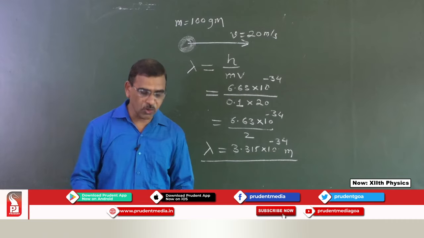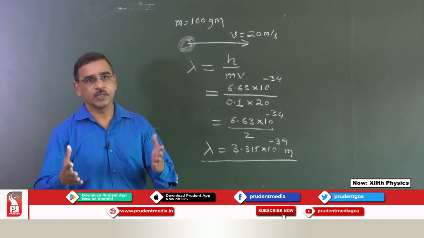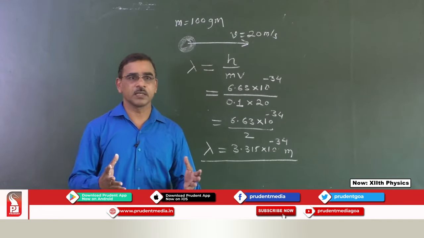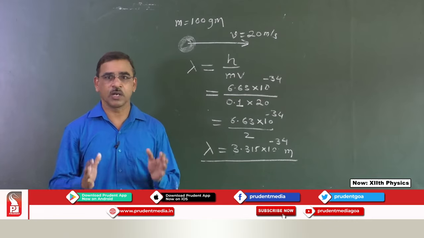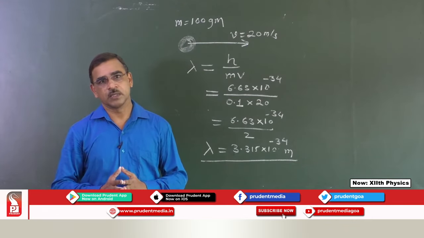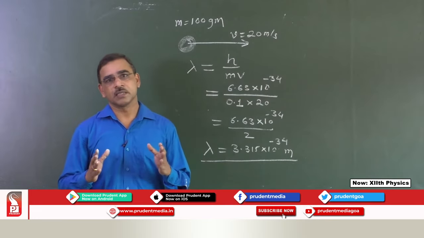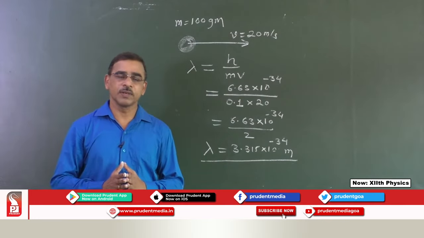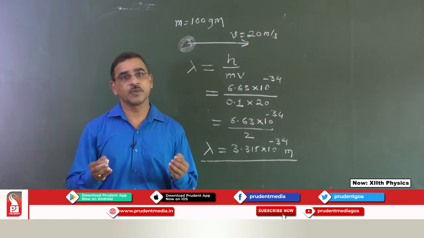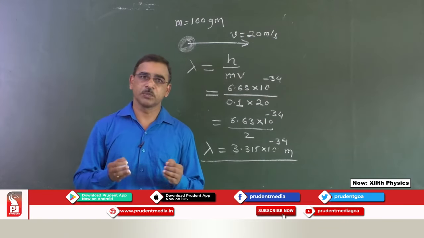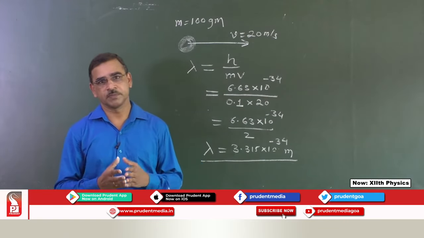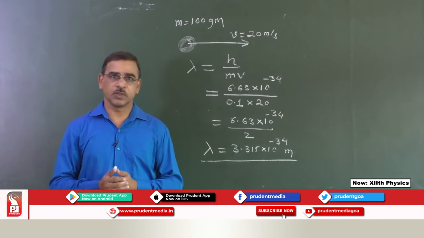That is why we cannot notice wave-like behavior of macroscopic or bigger particles. We can calculate the wavelength of particles which have a very small mass and momentum, and are moving with certain velocity.